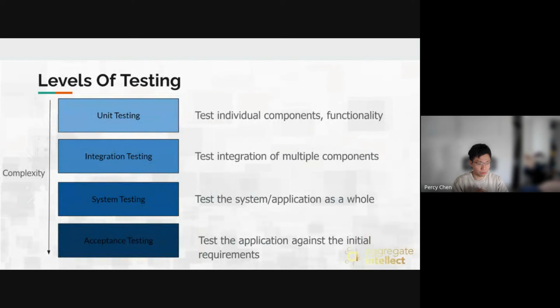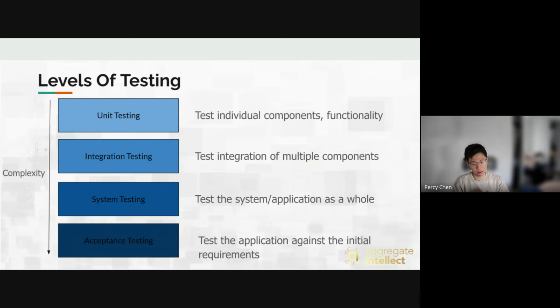Since we're talking about software testing, I have to bring in a bit of the conceptual stuff on the different levels of testing we have in software. Typically we have 4 levels of software testing, as probably a lot of you know, like unit testing, which is at the most fine-grained level, where we just test a particular functionality in the system, like, for example, generating the prompt, right? Filling out the template with the information and generating a prompt.